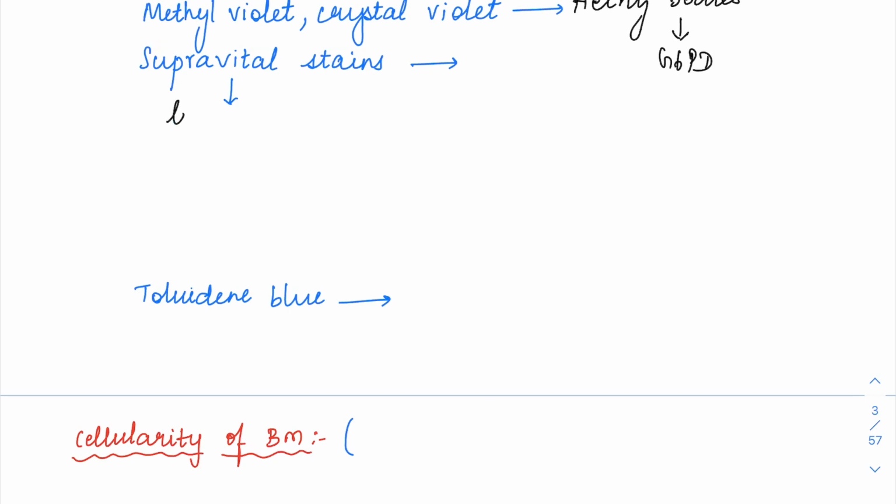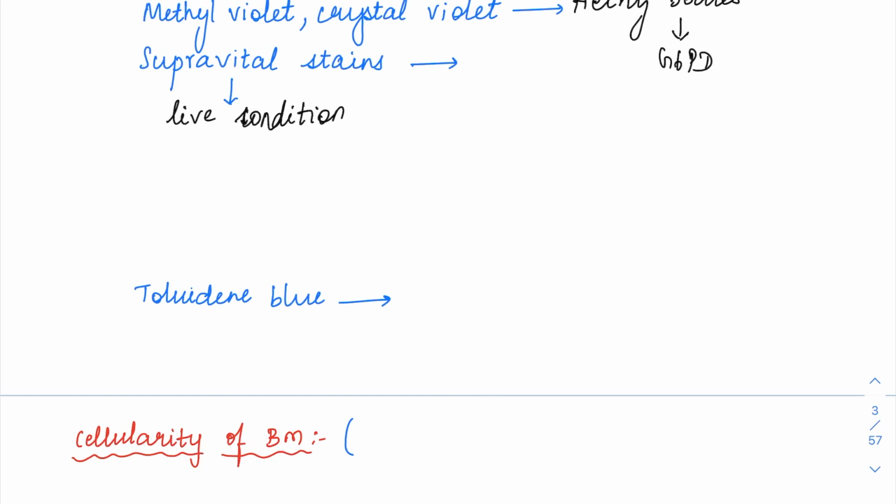So they are going to stain the cells under the live condition. Normally for any peripheral smear or bone marrow, you are going to fix the tissue, meaning fix the smear, as in the cells are going to die after that. So it is just going to preserve the cell in its state of death. But with a supravital stain, you can stain the live cells as such. So the cells are not going to be fixed here.